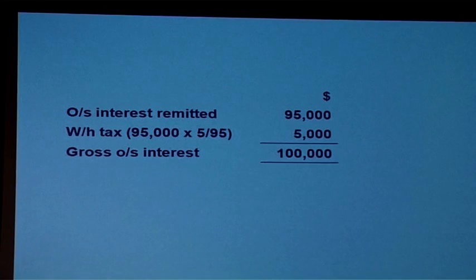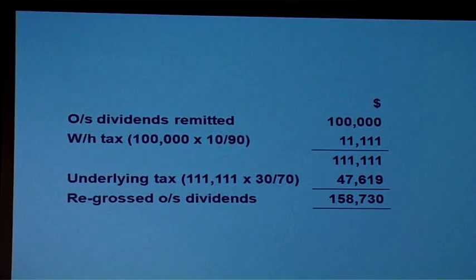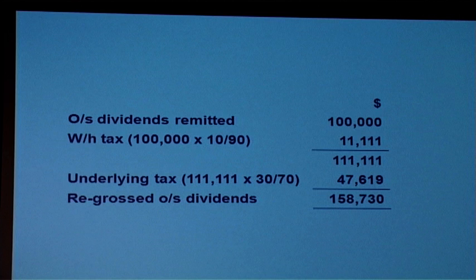So we will first have to gross up our overseas income. Interest income grosses up to 100,000. Dividend income grosses up with the withholding tax and the underlying tax. So now our regrossed overseas dividends amount to 158,730.